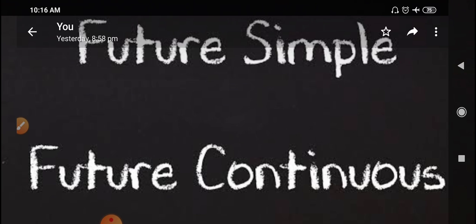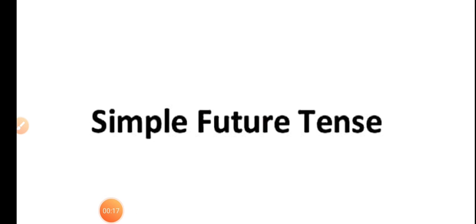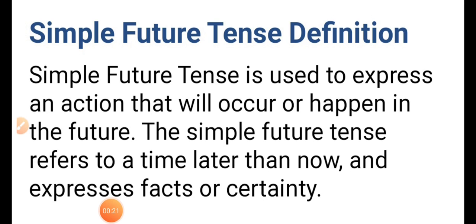Today this lesson is about future tense and we are going to read future simple and future continuous tense in today's lesson. First of all, we take simple future tense. What is simple future tense? Simple future tense is used to express an action that will occur or happen in the future. The simple future tense refers to a time later than now and expresses facts or certainty.